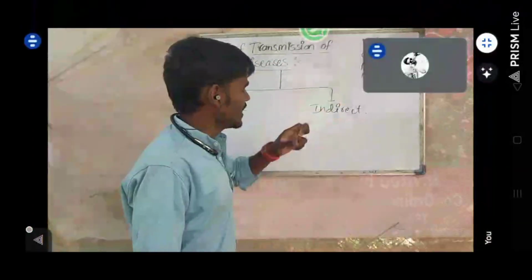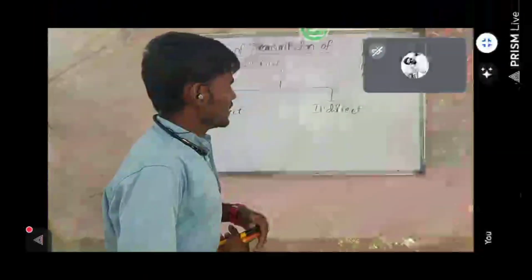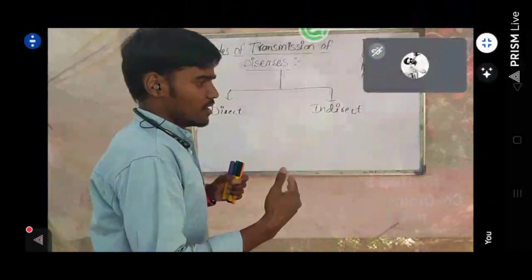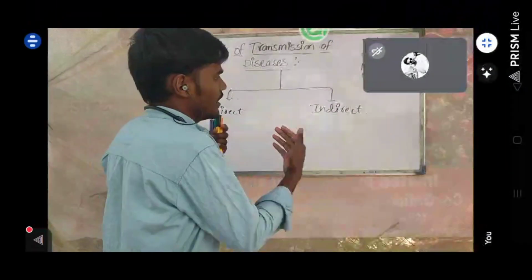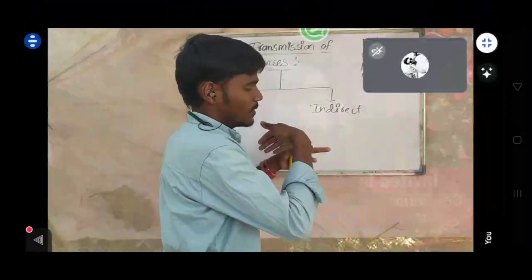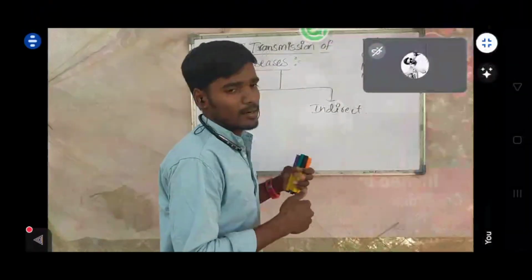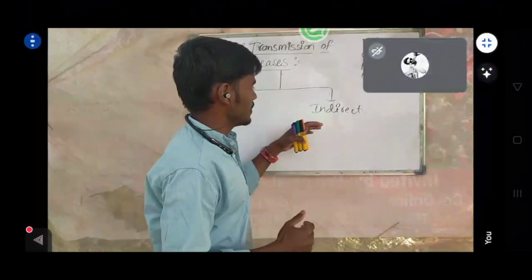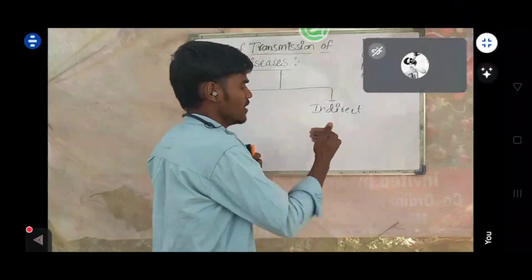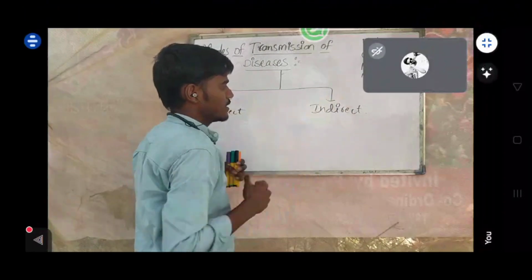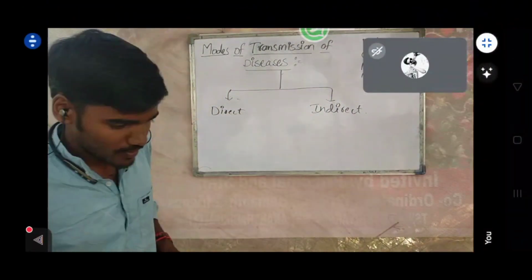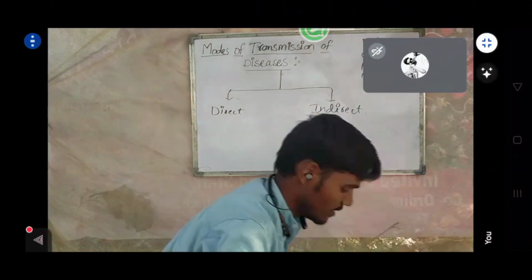What about indirect? Indirect means the transfer of pathogen in any way apart from person to person. It may travel by air, by water, or any other means. If the pathogen passes from one person to another by any such means, it is called the indirect method of transmission of disease.